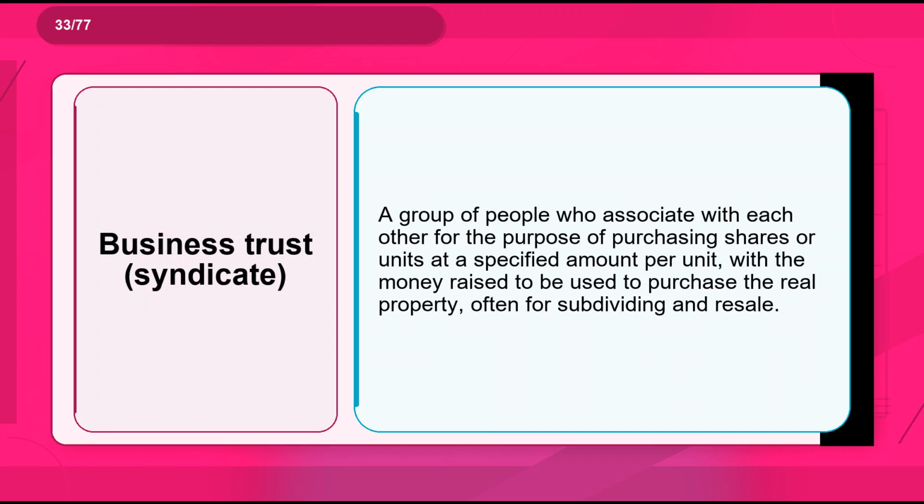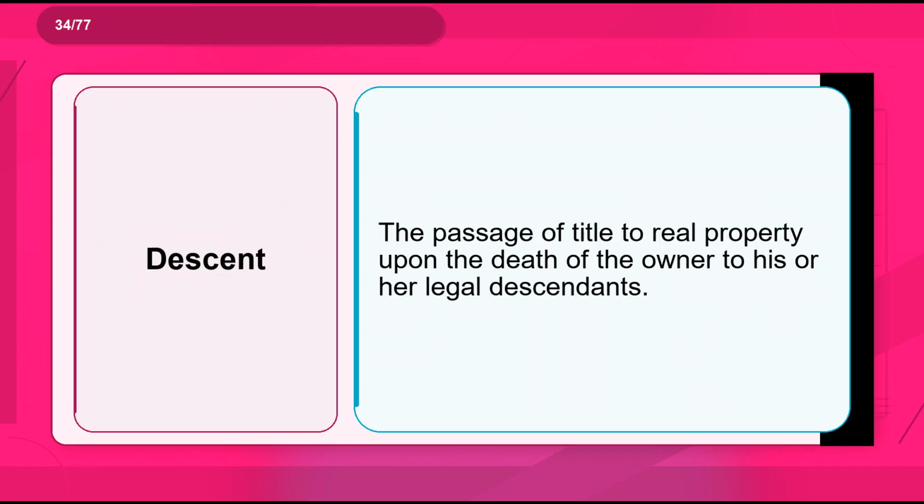Flashcard 33. Term: business trust, syndicate. Definition: a group of people who associate with each other for the purpose of purchasing shares or units at a specified amount per unit, with the money raised to be used to purchase the real property, often for subdividing and resale. Flashcard 34. Term: descent. Definition: the passage of title to real property upon the death of the owner to his or her legal descendants.